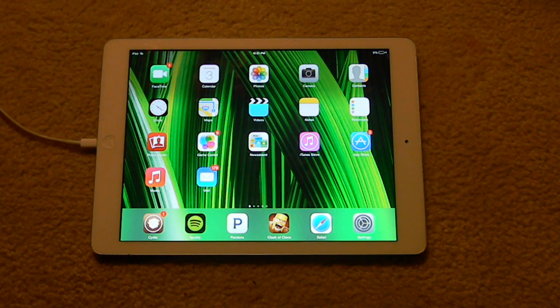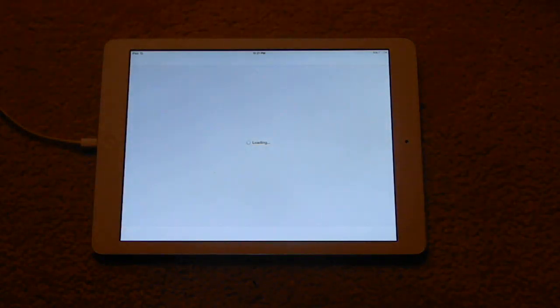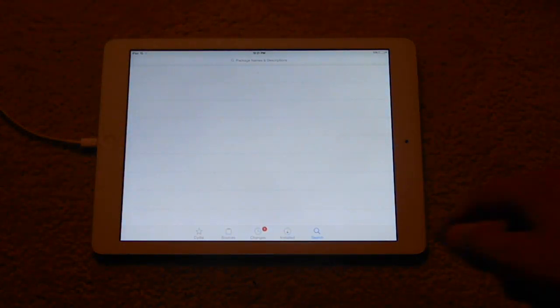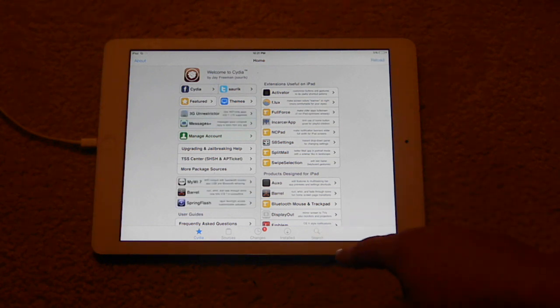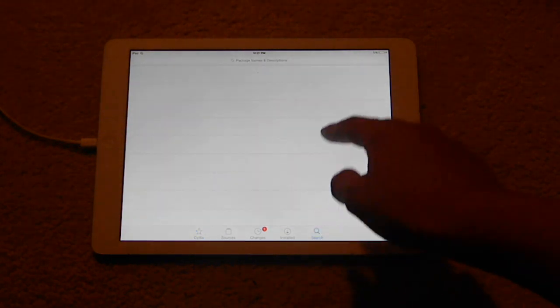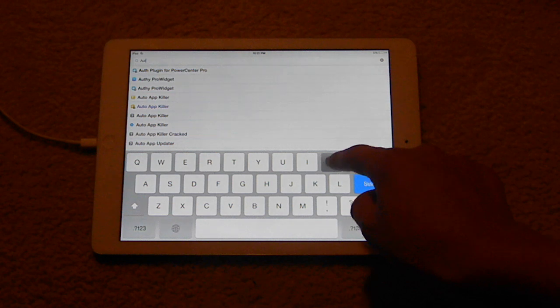So you need a jailbroken device. Then you're going to want to go into Cydia. Then when you're at the home screen, it's with the Big Boss packages, so you won't need to install any sources. Then just search autotouch.